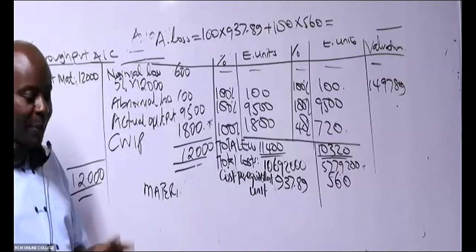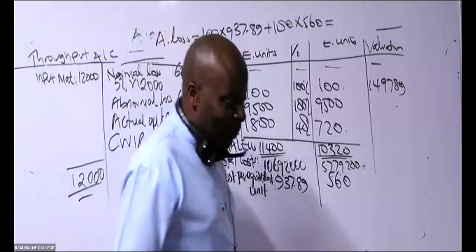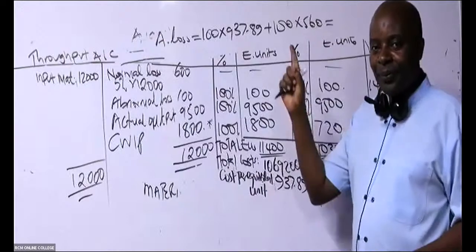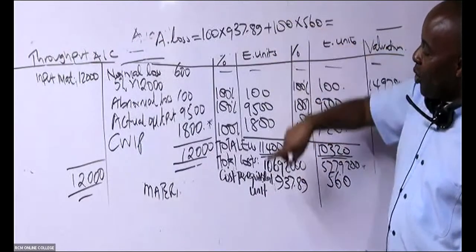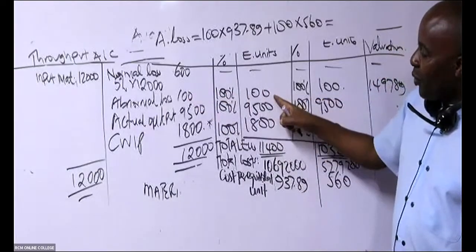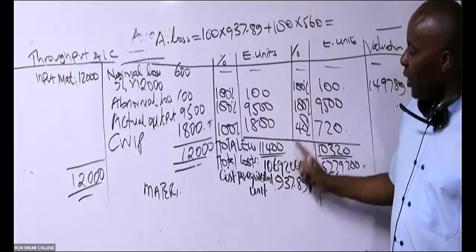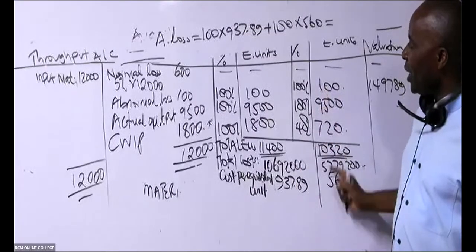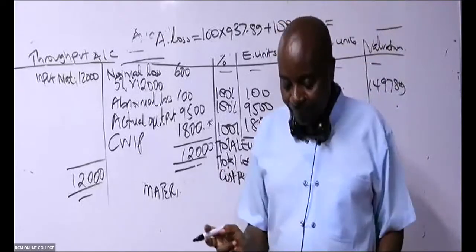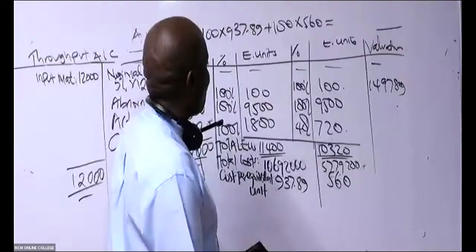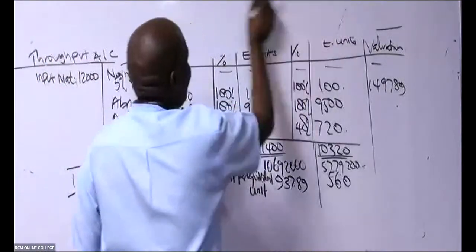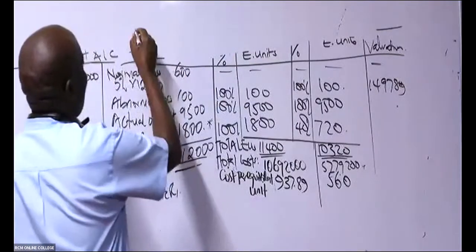Please, if you're able to get it, so that we can move on, we have 2-3 questions to answer. It's only one student who is getting it. Take your calculator: we know the cost per unit is 937.89. For the abnormal loss, the equivalent units, 100 times cost per equivalent unit, plus 100 times this 560. Then confirm whether you get 1497.89. So from there we go to the next one, which is actual output valuation. What do we have there?